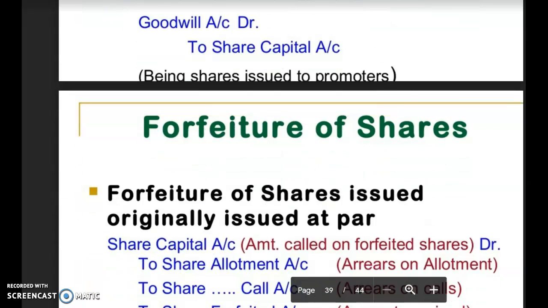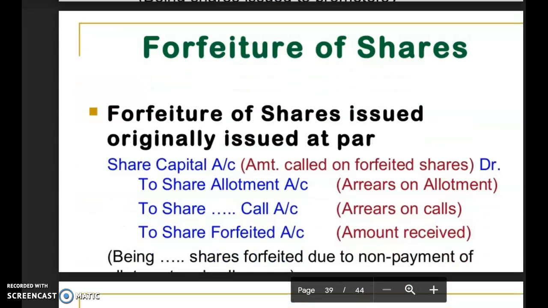Let's understand first of all those journal entries. At the time of forfeiture of shares which were issued at par, the journal entry will be: share capital account will be debited. The most important thing where the mistake lies, generally the students debit this share capital account with the face value of the share. Dear students, understand this account will be debited only with the called up capital. I repeat, this account will be debited only with the called up capital.